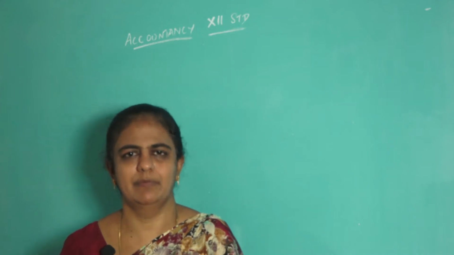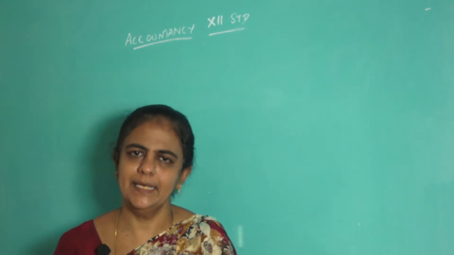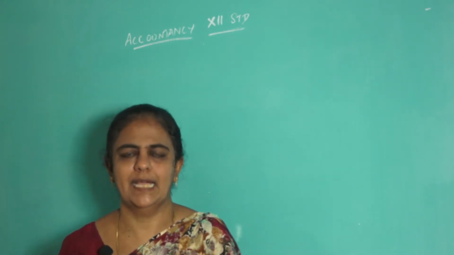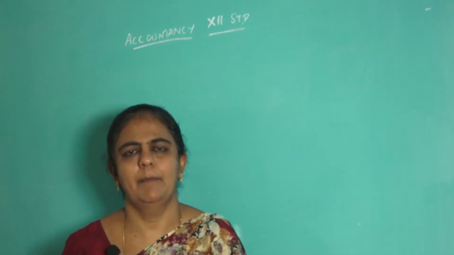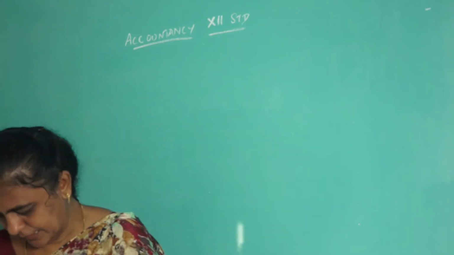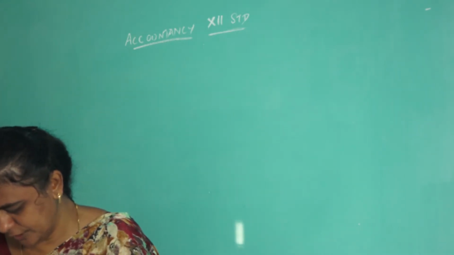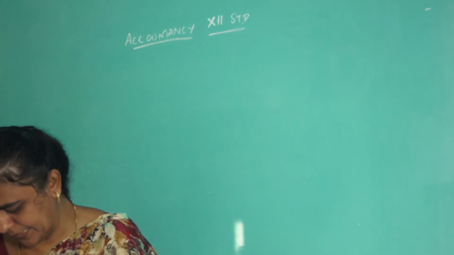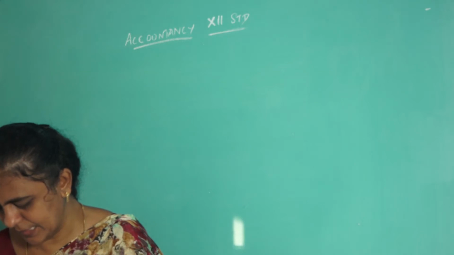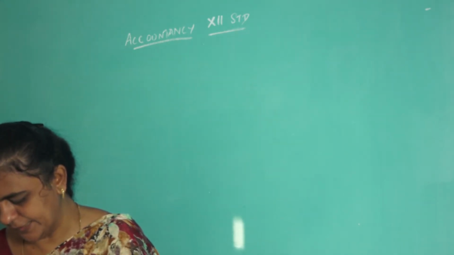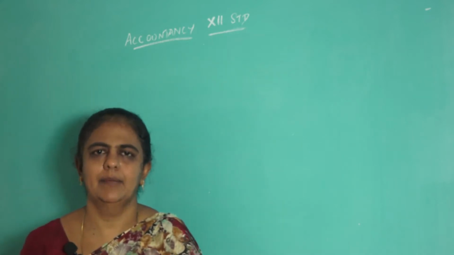So in today's class we will be seeing how to calculate the new profit ratio and the gaining ratio at the time of retirement of a partner. First we will do question number 7, page number 218. Kayal, Mala and Neela are partners sharing profits in the ratio of 2:2:1. Kayal retires and the new profit sharing ratio between Mala and Neela is 3:2. Calculate the gaining ratio.